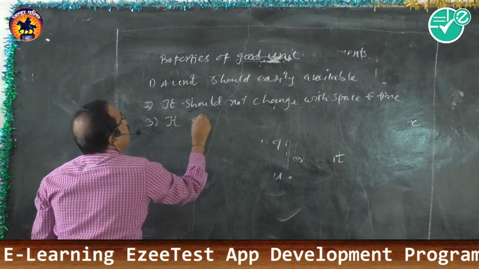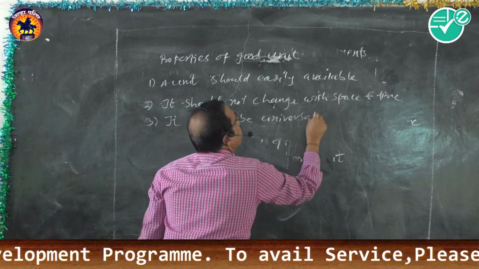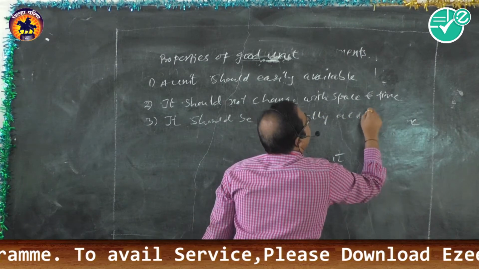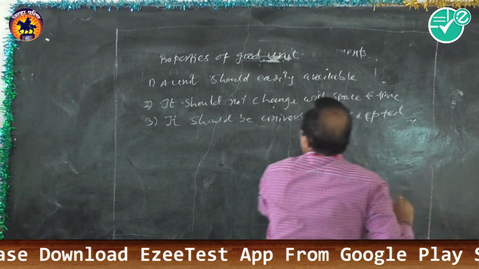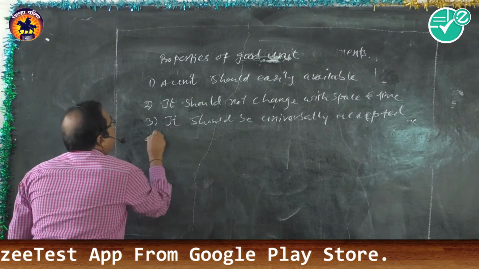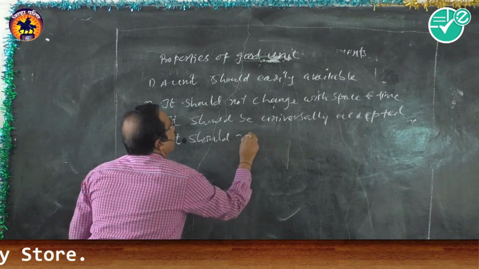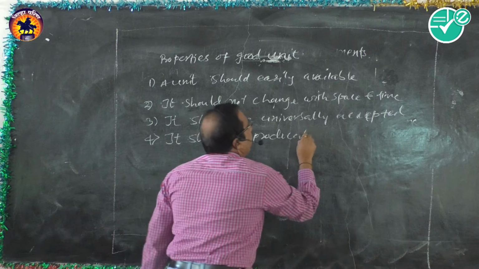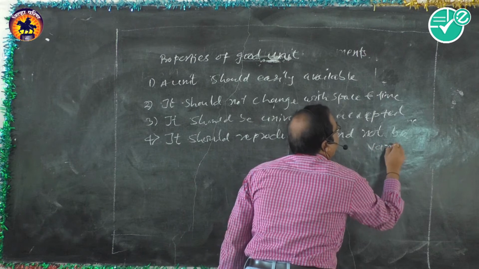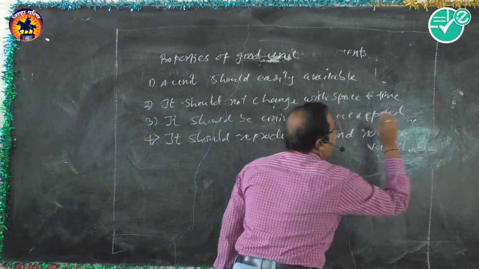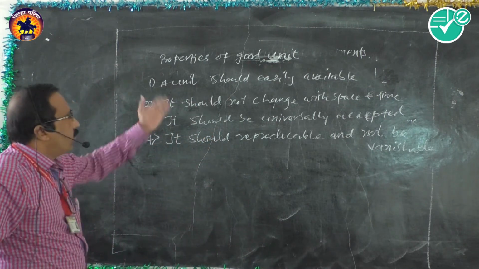It should be universally accepted, so all over the world it should be clear and everybody should know the unit. And the fourth one, it should be reproducible and not vanishable or perishable. So it should not vanish. These are the properties of a good unit.